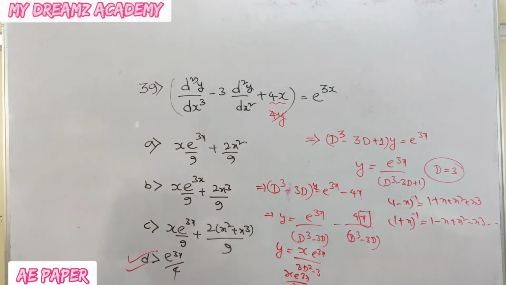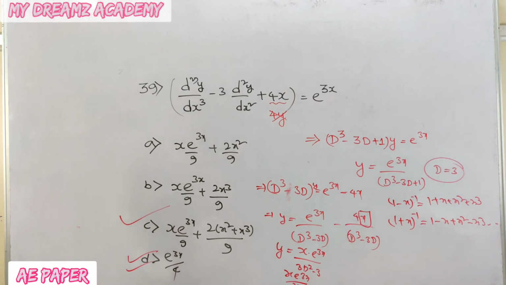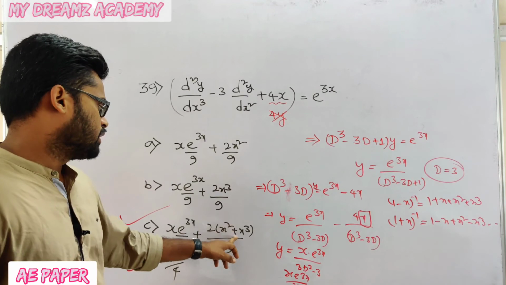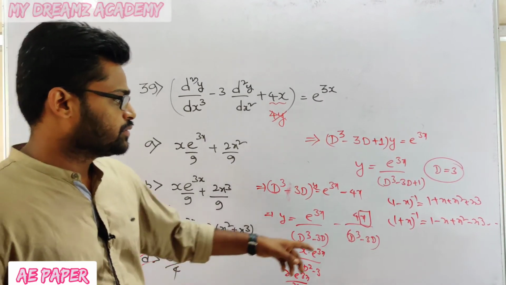So which option will give the correct answer? That is x into e to the power of 3x by 9 plus 2x square plus x cube by 9. It will give the correct answer by using this expansion.